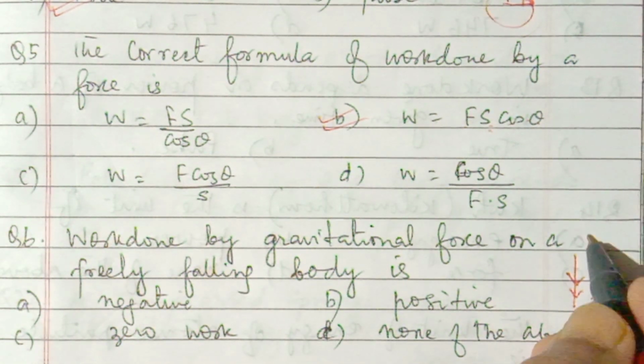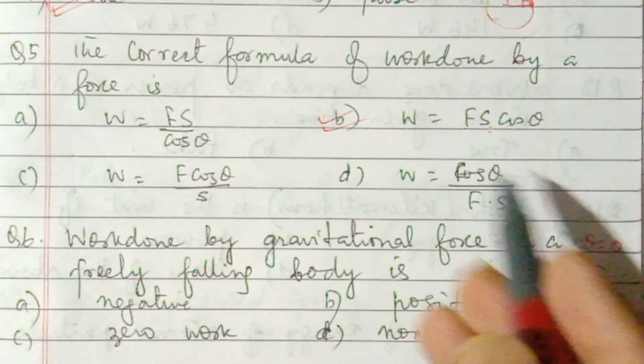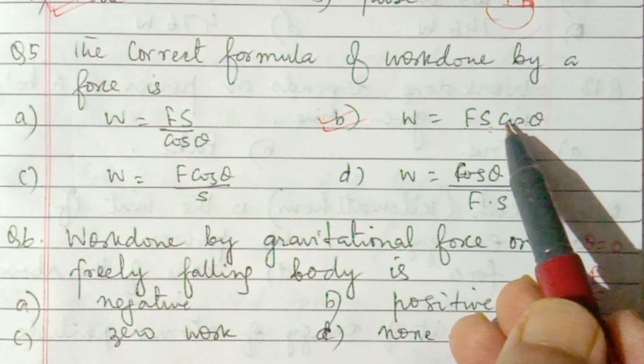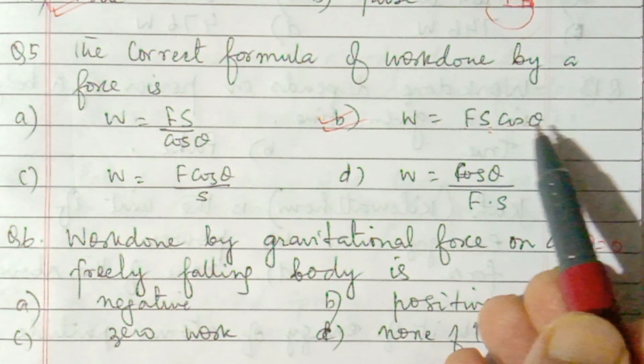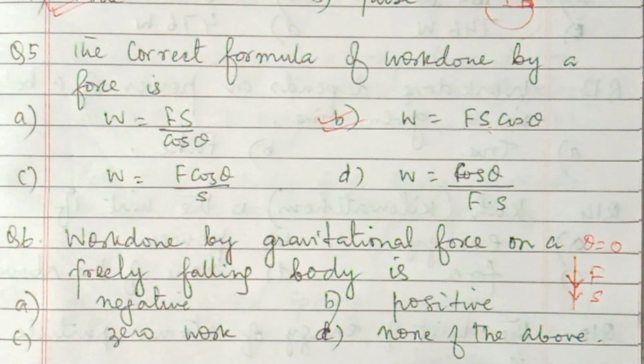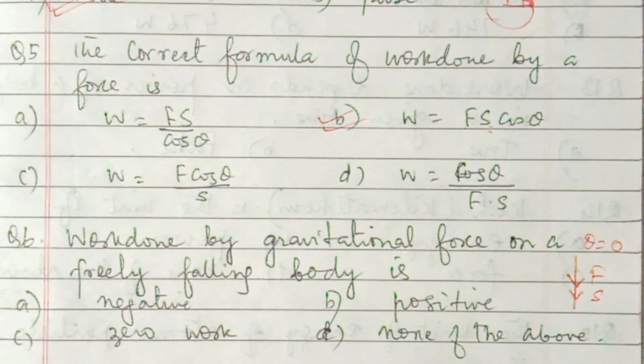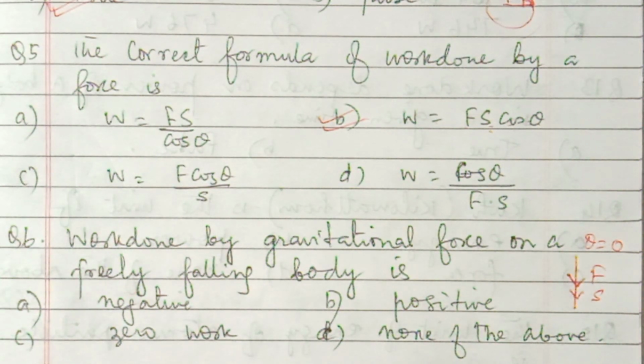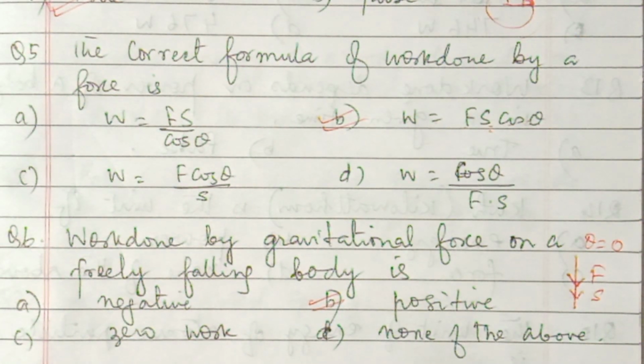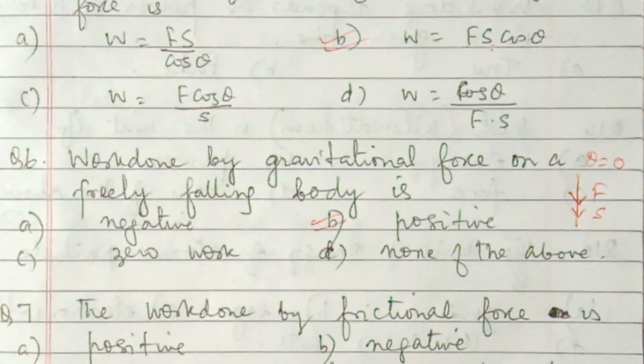Theta will be 0, and cos 0 is 1, so it is maximum positive work. So the correct answer is positive work, because force and displacement are in the same direction.